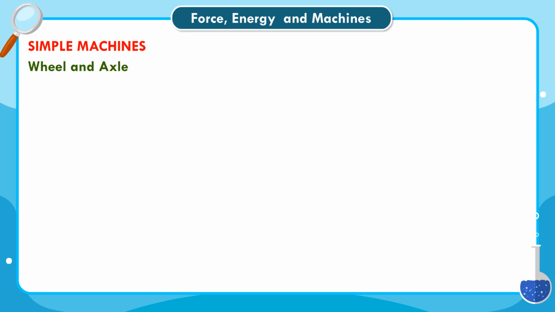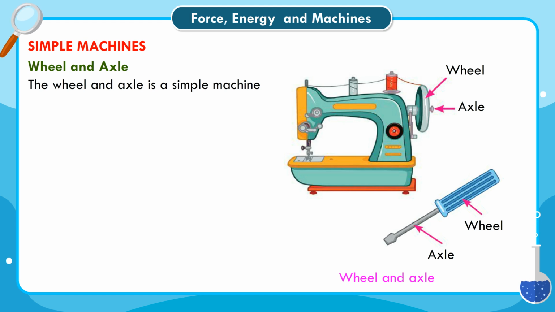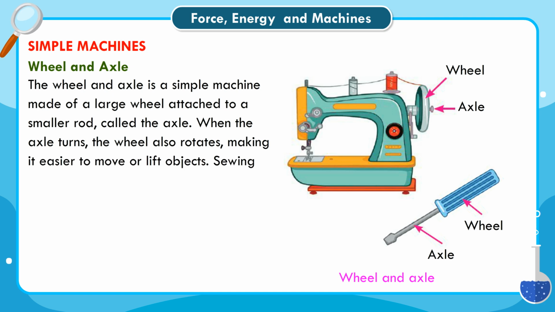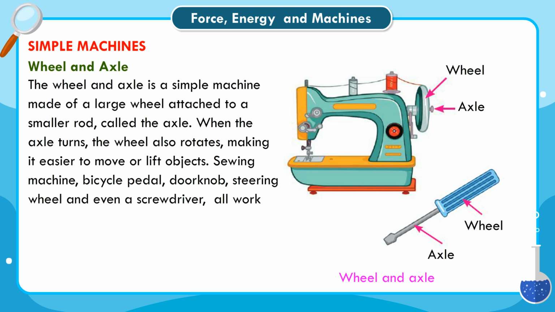Wheel and axle. The wheel and axle is a simple machine made of a large wheel attached to a smaller rod, called the axle. When the axle turns, the wheel also rotates, making it easier to move or lift objects. Sewing machine, bicycle pedal, doorknob, steering wheel and even a screwdriver all work using the wheel and axle principle.